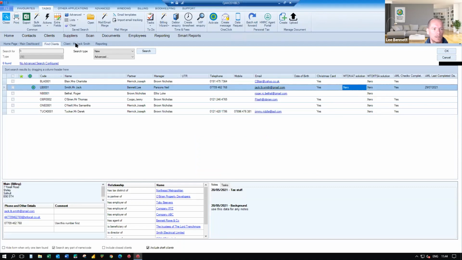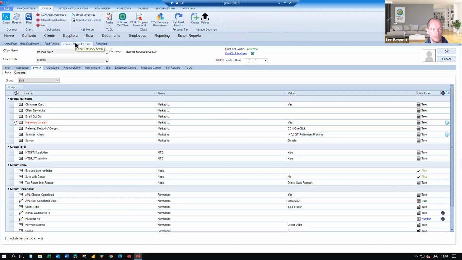The next area I'm just going to touch on is within a client record. We've probably shown you this in a previous webinar, but as I said at the beginning, part of the idea of CCH Central is to allow you as an individual user to build your own personalized environment. These are the tabs within a client record that I've chosen that I want to see for myself when I log into the system.